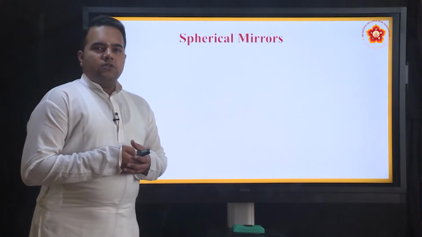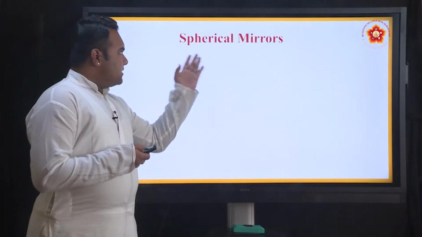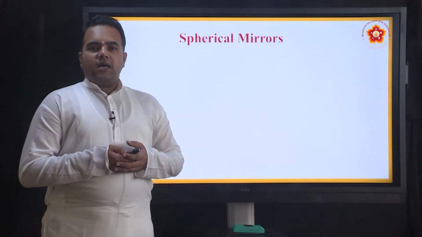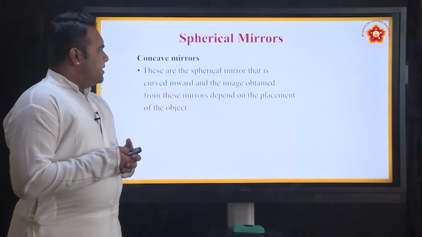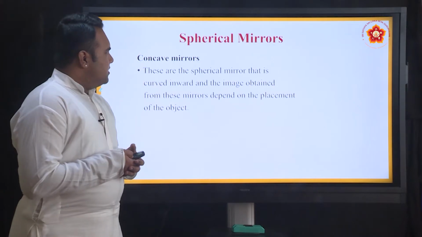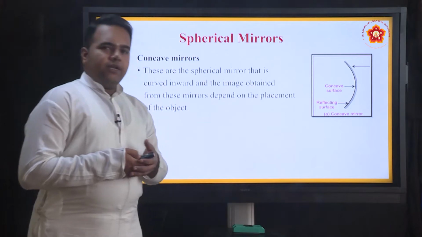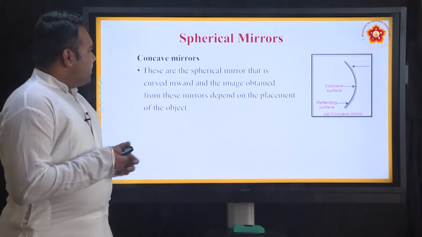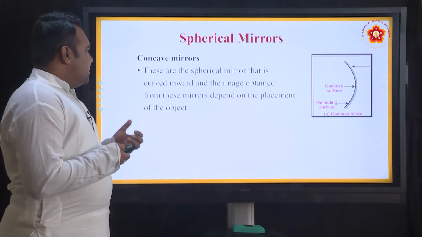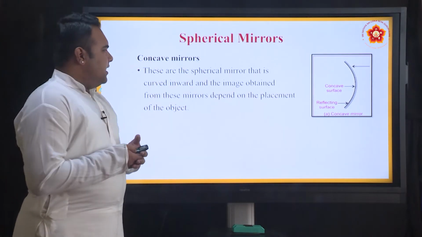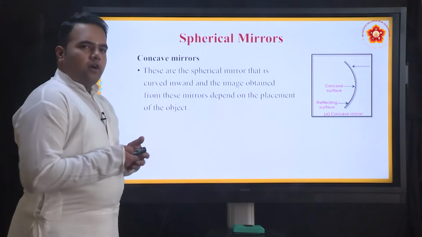Spherical mirrors. So, till now we have seen mirrors that are plane in surface. Now, as the name suggests, these mirrors are curved mirrors. There are two kinds of spherical mirrors, concave mirrors and convex mirrors. This is how a concave mirror looks. What is a concave mirror? These are the kind of spherical mirrors in which the curved surface is inwards and the image obtained from these mirrors depends on the placement of the object.